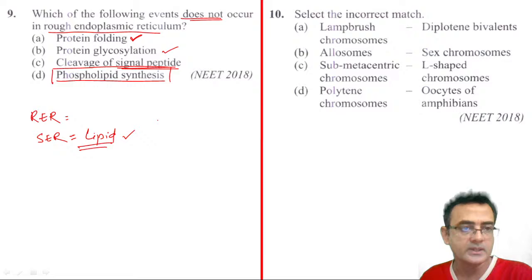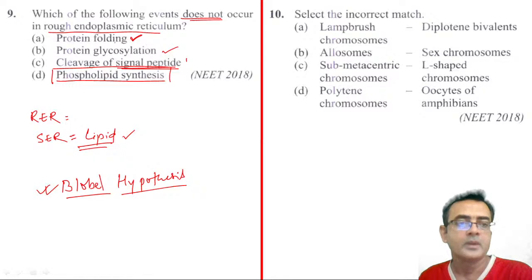Abhay Kumar, C is correct. Which question? 9, no, not C, D. D is the correct answer. See, there is something called the Blobel hypothesis. Blobel was a scientist, maybe the spelling would be wrong, this is the name, right? He talked about protein targeting. He received the Nobel Prize also.